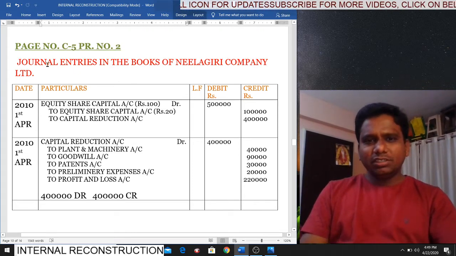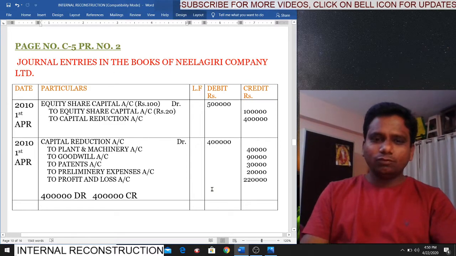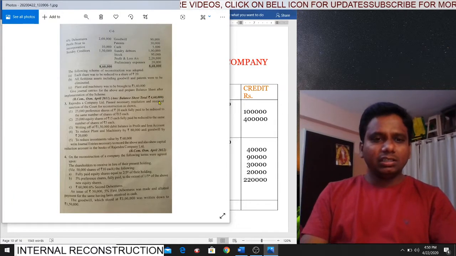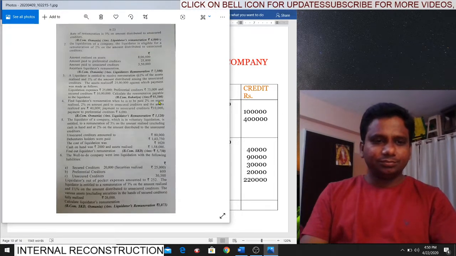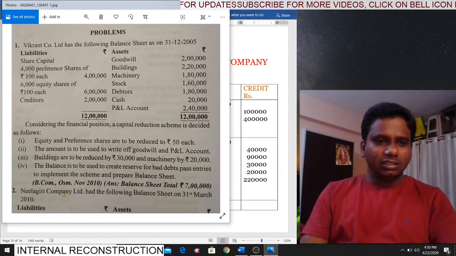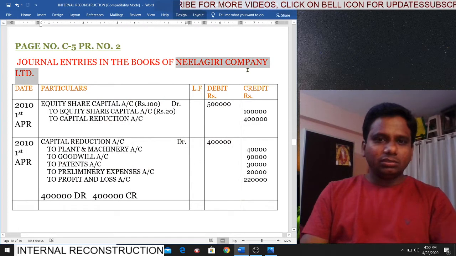Okay. Now, page number C5, problem number 2. So the first requirement is journal entries. Journal entries in the books of, what is the company name? Nilagiri Company Limited. Look here, Nilagiri Company Limited.